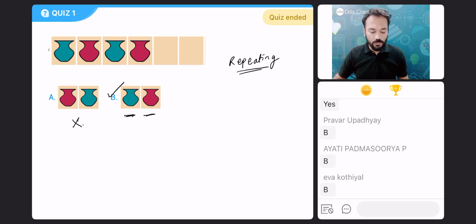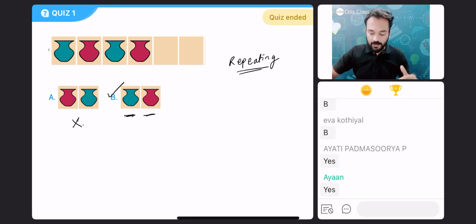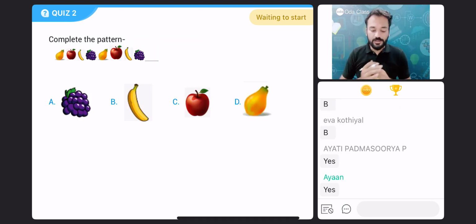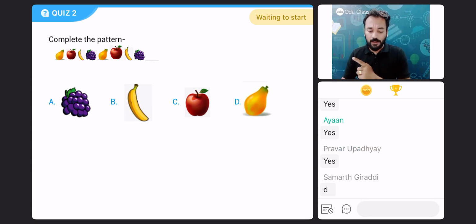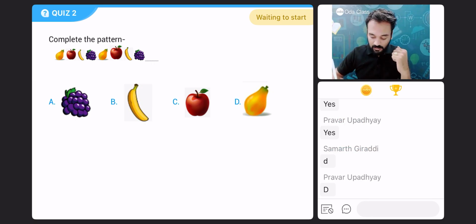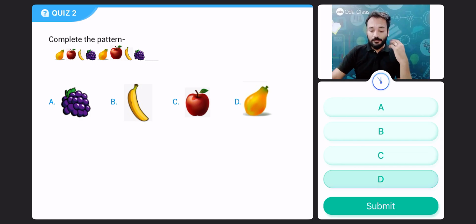Ready for the next question? Next quiz question on your screen. Complete the pattern. Identify what type of pattern this is. Papaya, apple, banana, grapes. Papaya, apple, banana, grapes. Next, which fruit will come? Your time starts now. You can visualize.